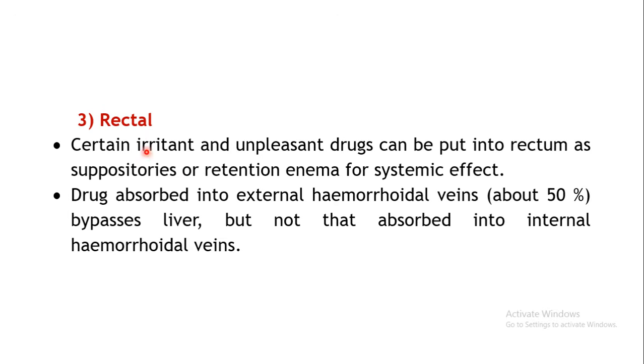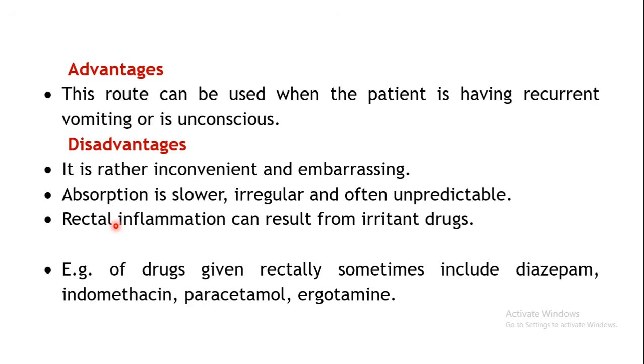And next is rectal. Here specifically the irritant and unpleasant drugs can be inserted into the rectum in the form of suppositories or retention enema. From here the drug can get absorbed into the systemic circulation. A drug which enters the external hemorrhoidal veins will bypass the liver. So that's the advantage. So you have the assurance that at least about 50% of the drug will be absorbed into the systemic circulation.